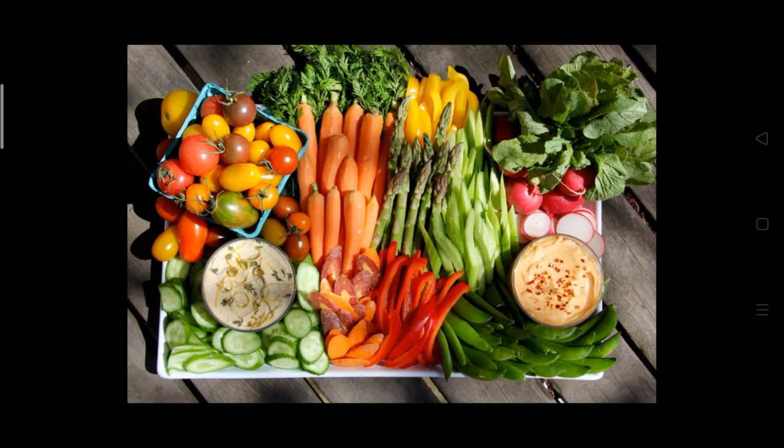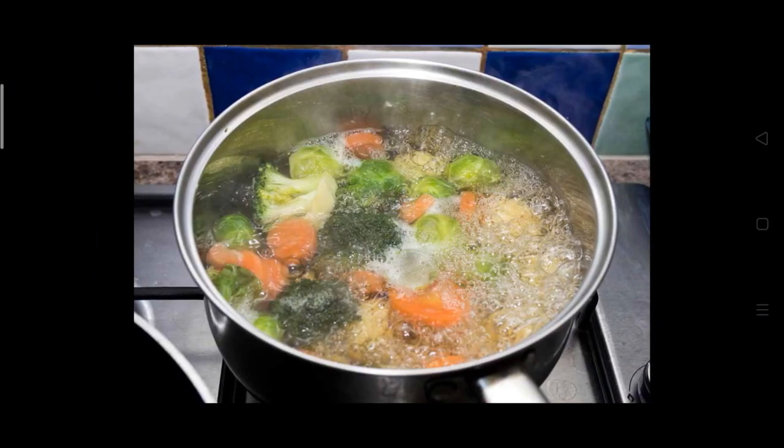The second previous knowledge which is given in your textbook is we eat raw and cooked foodstuffs. That means food items like carrot, cucumber and all we can eat directly without cooking. But some other vegetables and non-veg we are eating after cooking only. So cooking makes the process of digestion easy.